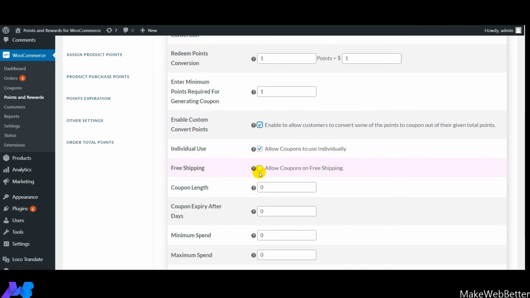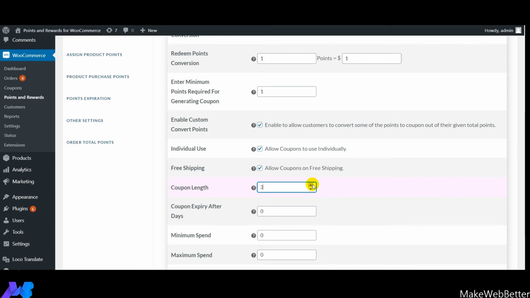Next is free shipping. If you want to provide free shipping to your customers, you have to enable this option. Guys, next comes coupon length. With the help of this feature, you can set the coupon length, and it can be either 1, 2, 3, depending upon your business requirement. So right now let me set it as 3.